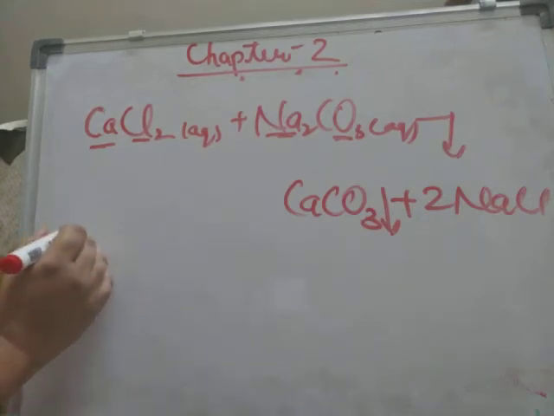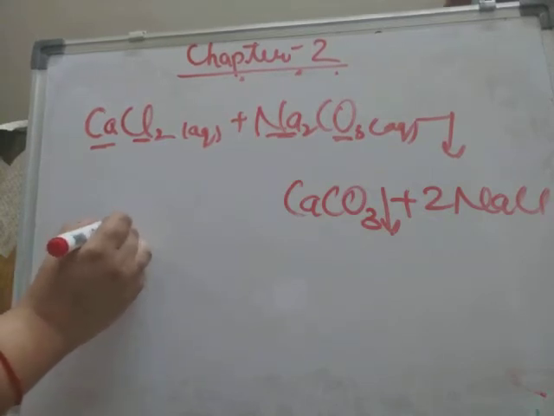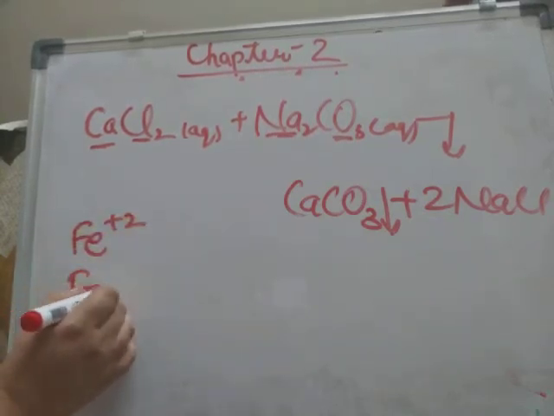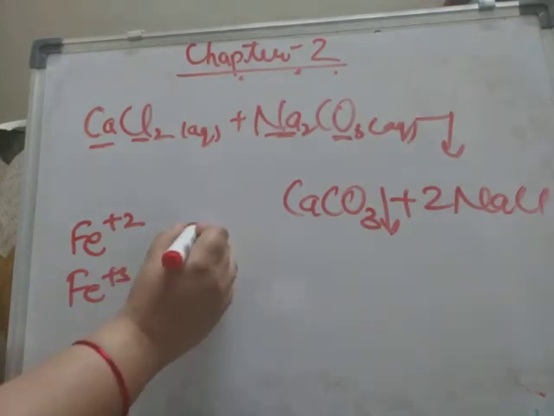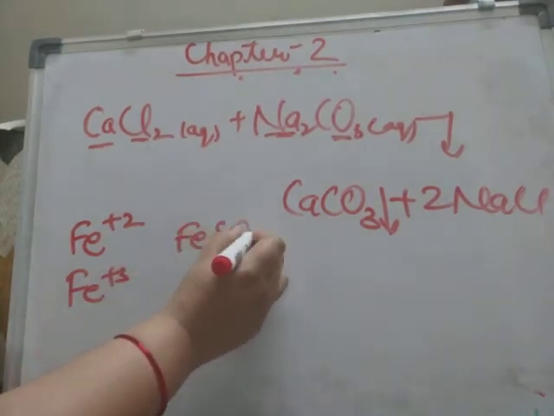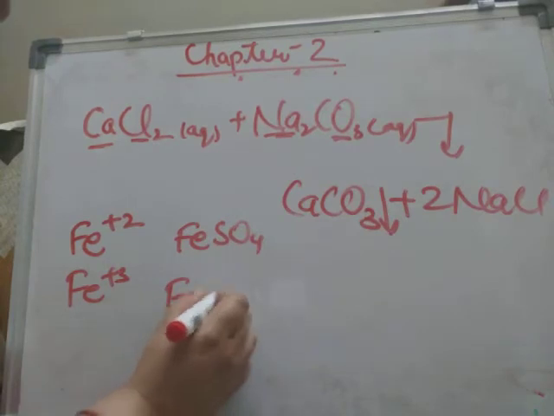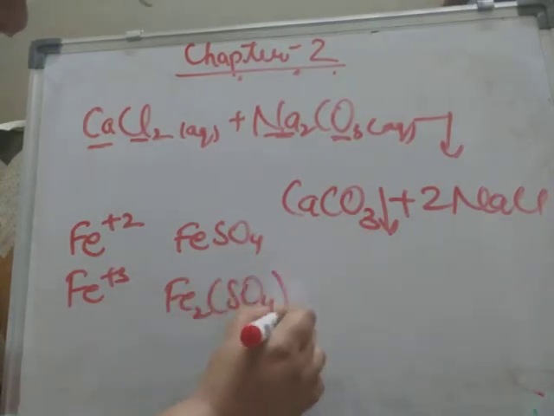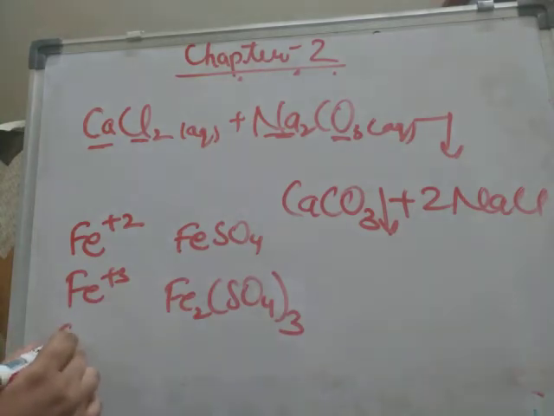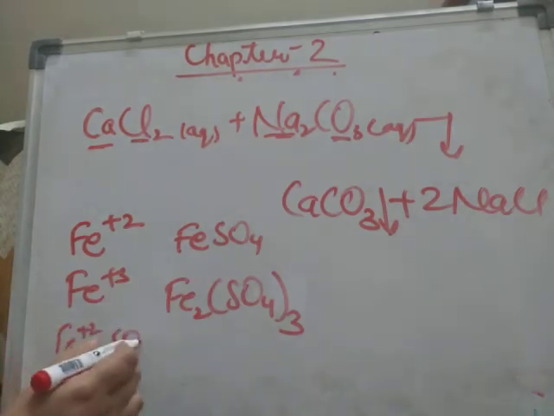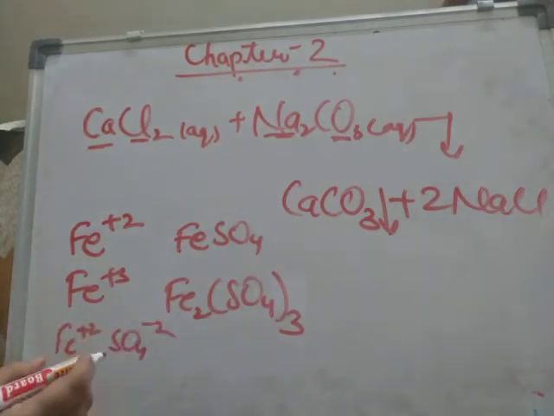See, always keep in mind, Fe plus 2 and Fe plus 3, right? FeSO4 and Fe2(SO4)3. This is FeSO4. Here Fe has plus 2 oxidation state, sulfate minus 2 oxidation state.